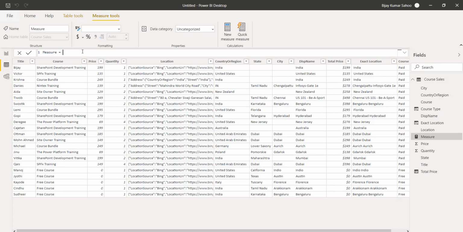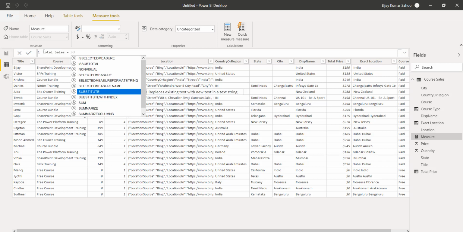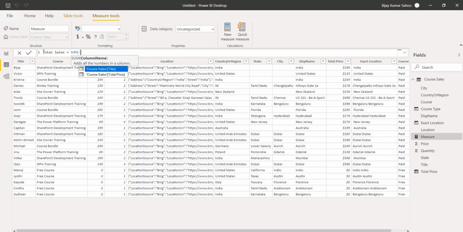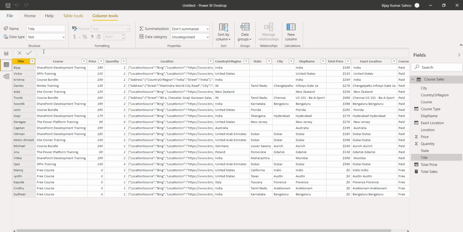In this new measure, we will try to calculate the total sales, which will be the sum of the total price, because this is the sale according to the quantity and all this. So I will say total sales, and then I will use the sum function. I will also show you what the various function categories are. In the sum function we will say the total price. So you can see here this calculated column we are now using inside our measure. So I'll click on enter.